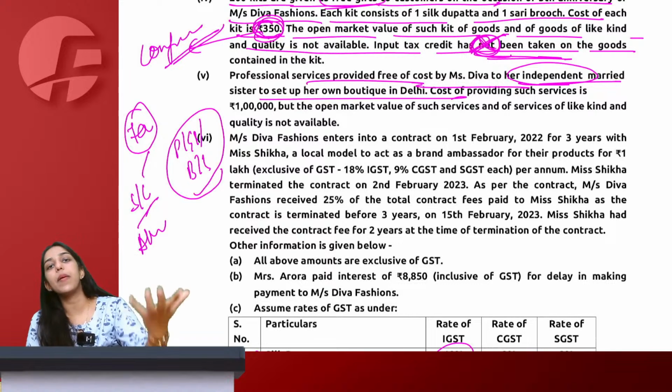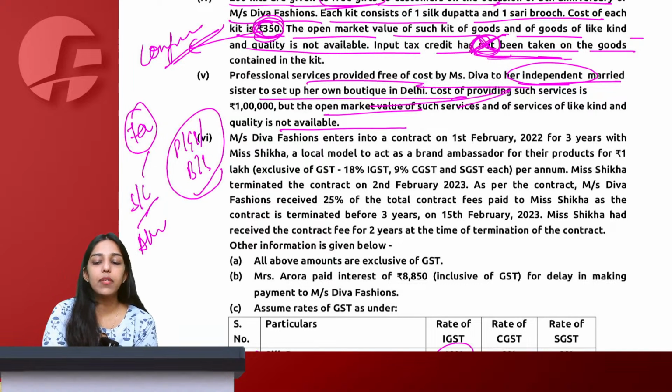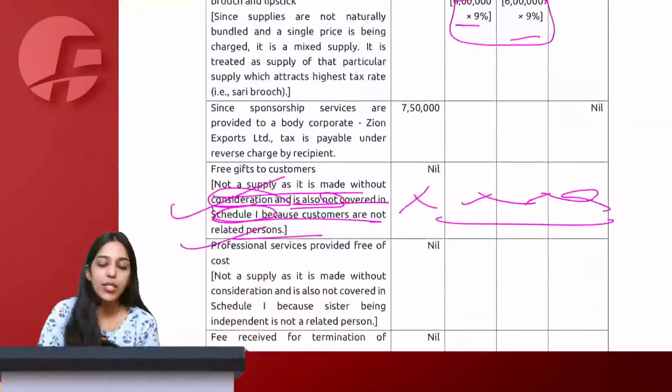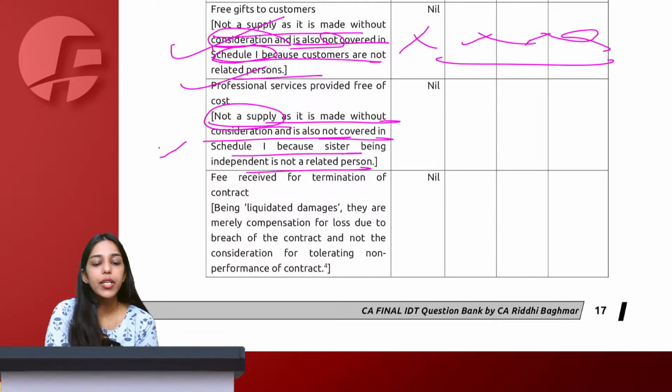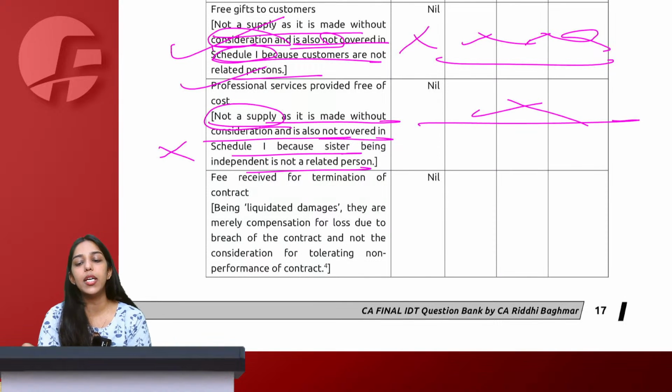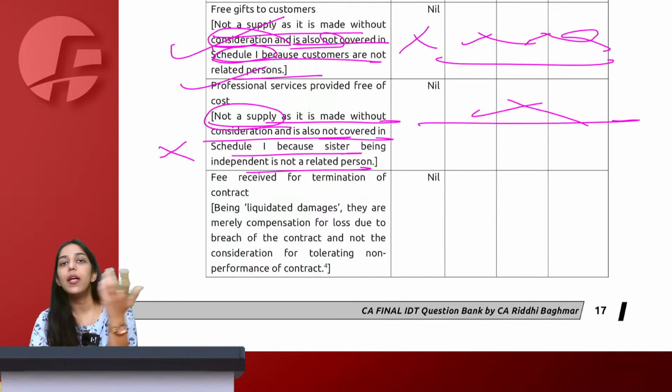Now I have supplied something free of cost to a not related person, which simply means it will also not be considered as a supply. So it is a supply made without consideration, not covered in Schedule 1 because it is not a related person, and therefore no GST and no value of supply.